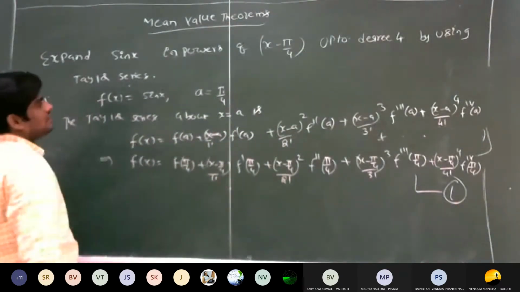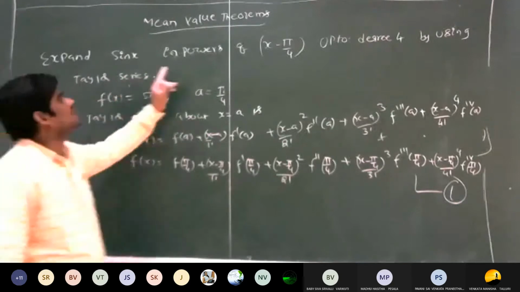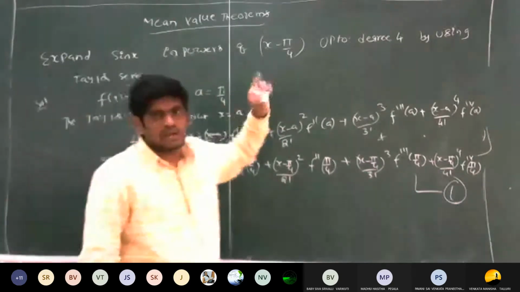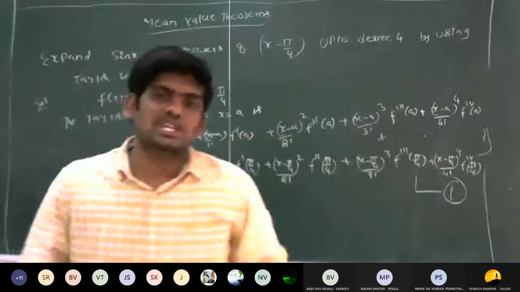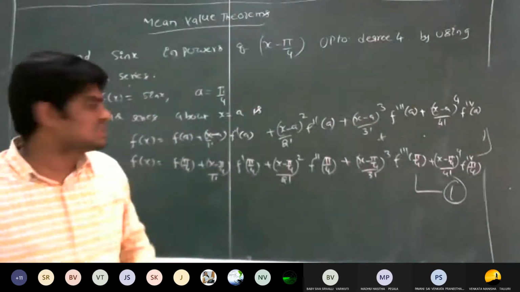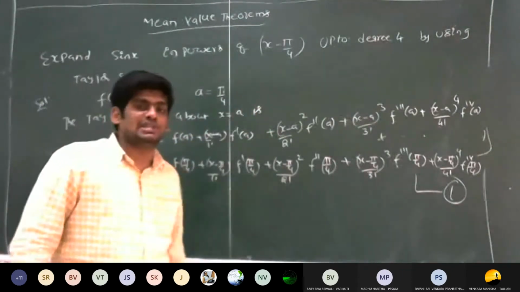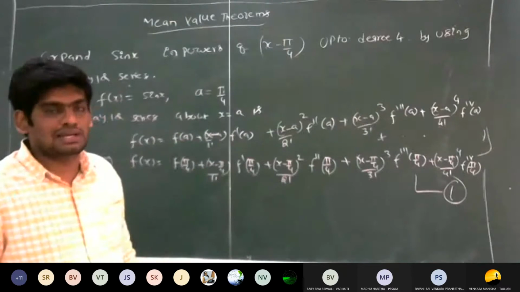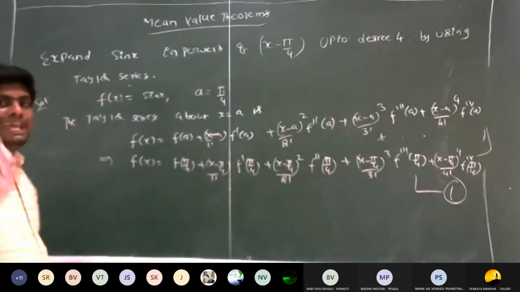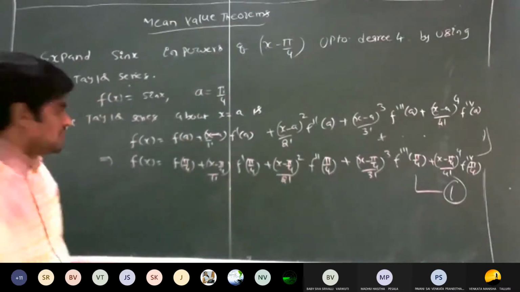Suppose they have not mentioned the point, then obviously you take it as 0. In that situation, it becomes the Maclaurin series, right? So obviously you will take a is equal to 0.